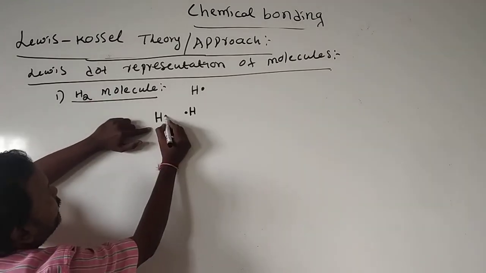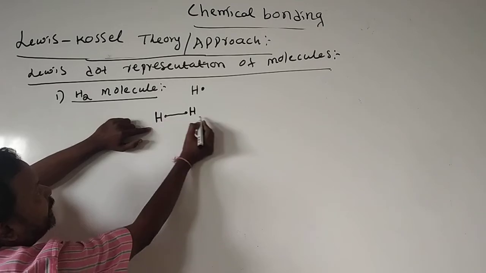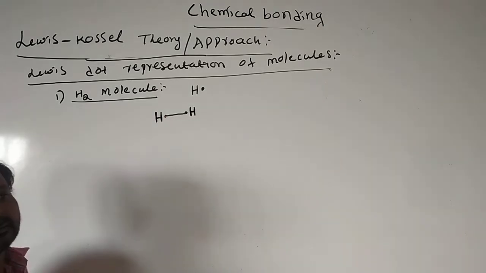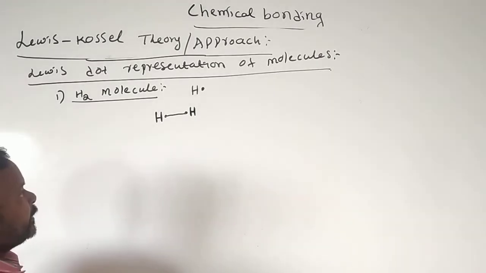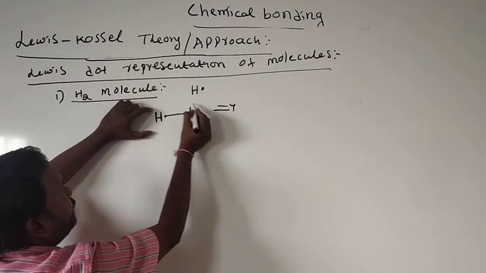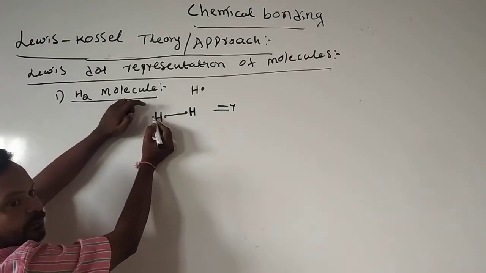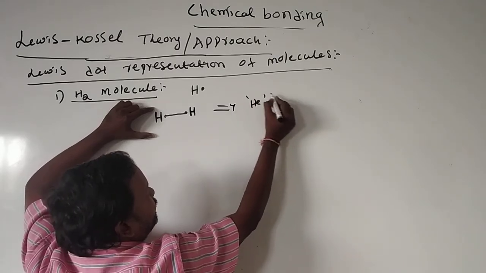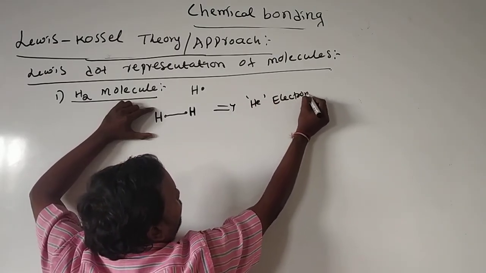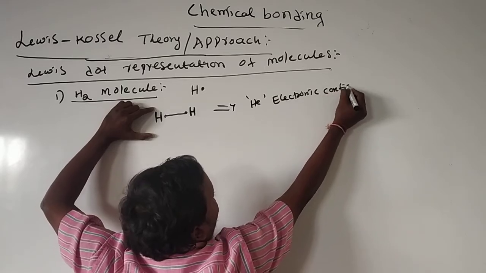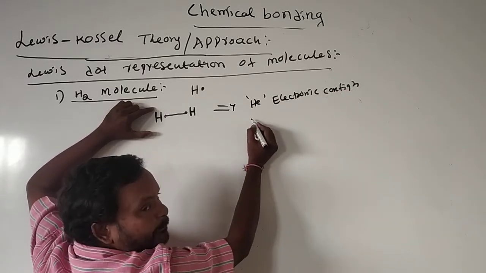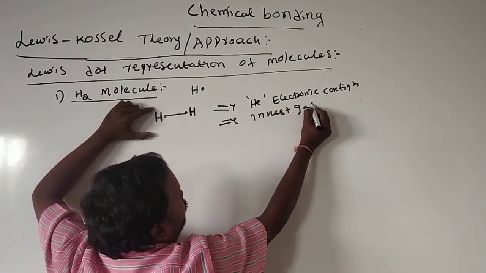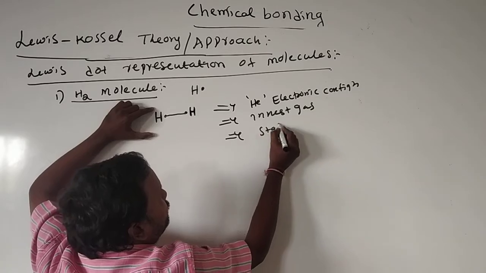These two are involved in the reaction, so we get the hydrogen molecule. Here each hydrogen has two electrons, so it gets the helium electronic configuration. Helium is an inert gas, so it is stable.